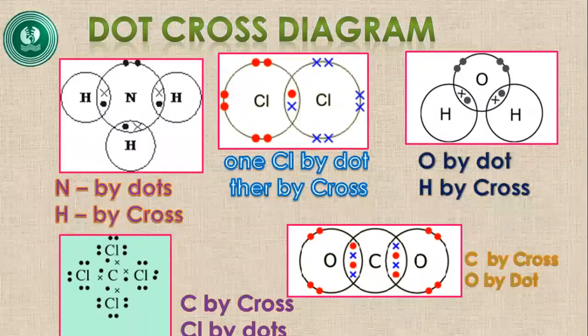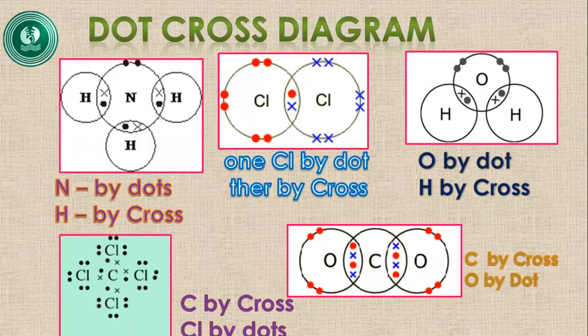This is some more examples for the Lewis dot cross diagram. The first one is the ammonia molecule. In the ammonia molecule, nitrogen is the central atom and the hydrogens are the peripheral atoms. Nitrogen has 5 electrons in its valence shell and its electrons are denoted by dots, and the hydrogen electrons are denoted by crosses, and they share the electrons. Each hydrogen shares its electron with the nitrogen and forms a covalent bond. Those shared electrons are shown in the common area.